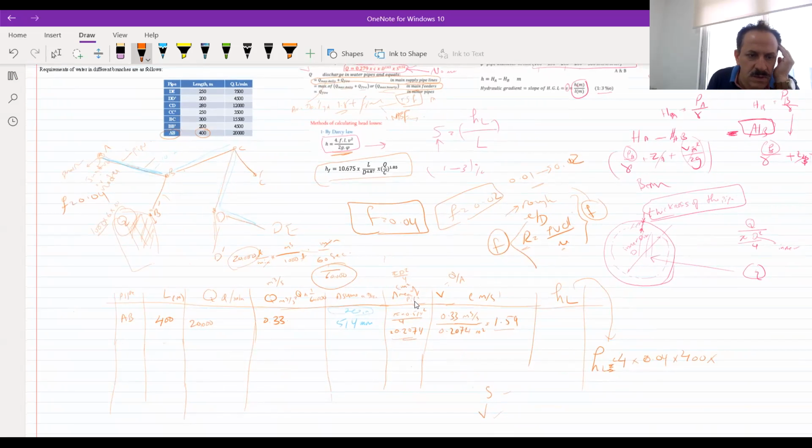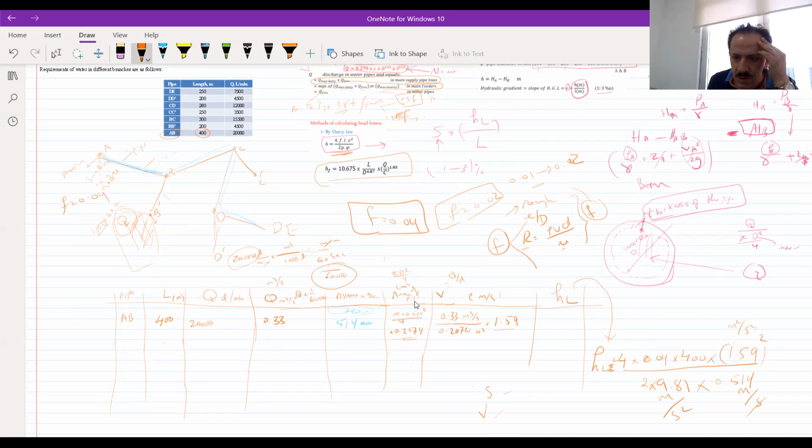What is left? 4FL V square. Now V square is 1.59 square over how much? 2 times 9.81, which is G, times the diameter. This phi is diameter. The diameter is 0.514. So this will be in meter square per second square, right? This will be in meter per second. So the second square is, we have meter per second square also.